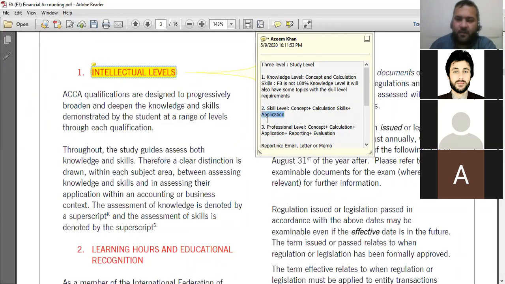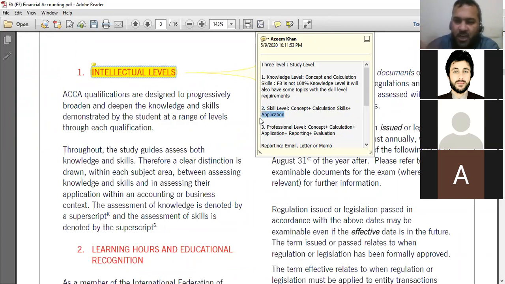For example, a question may come like this: we have a non-current asset, cost is 10,000, useful life is 5 years, residual value is 1,000, and we are using the straight line method of depreciation. Find the depreciation for 2019.